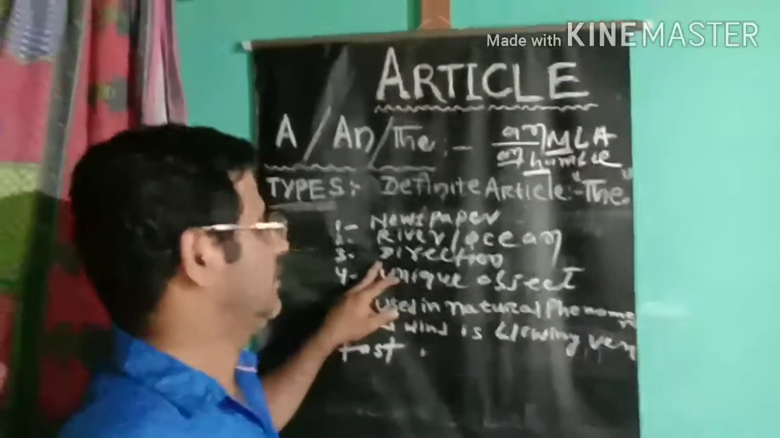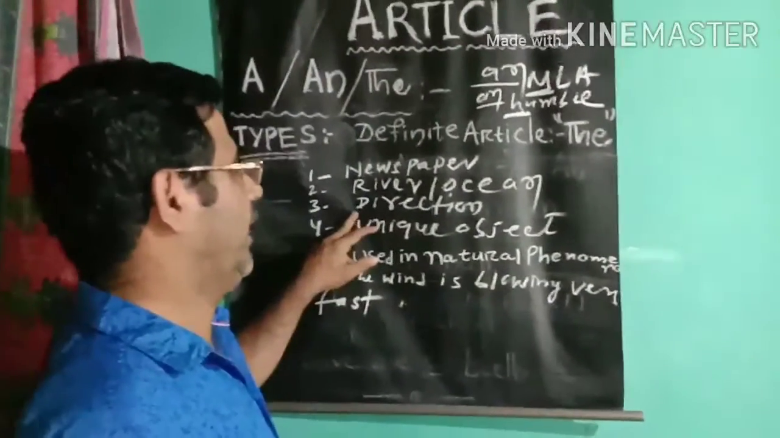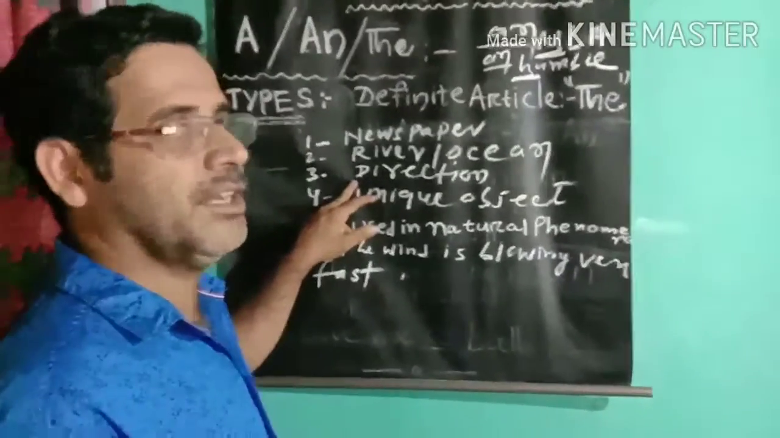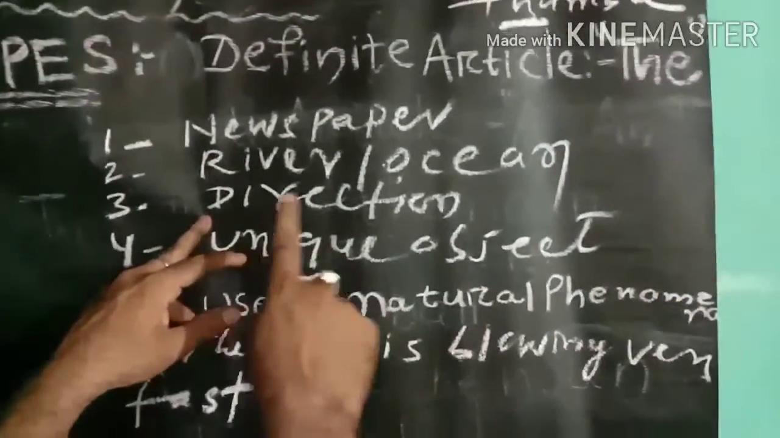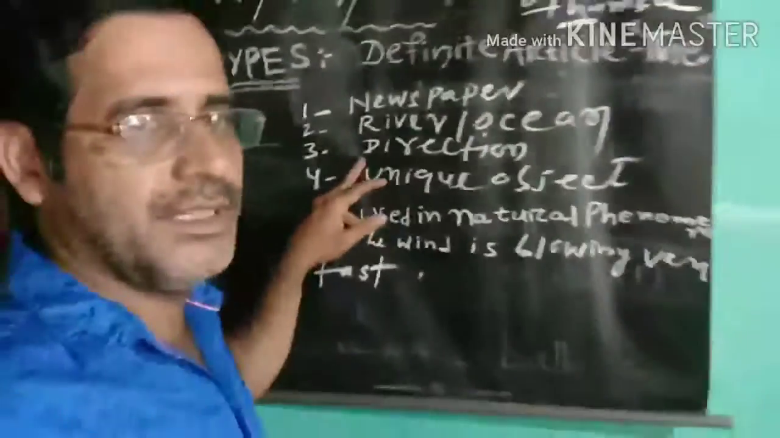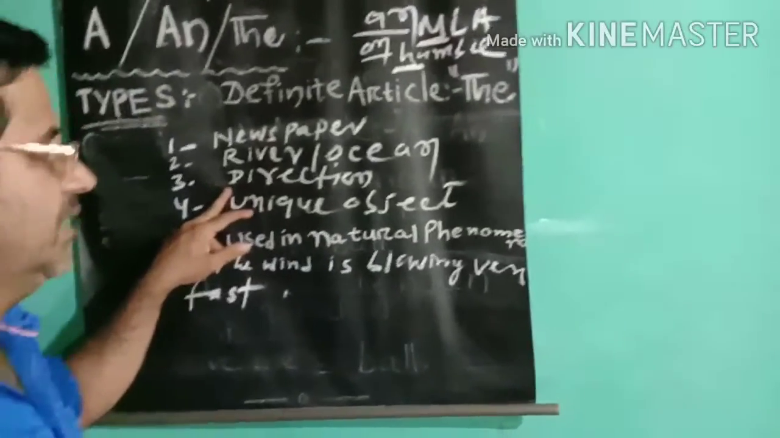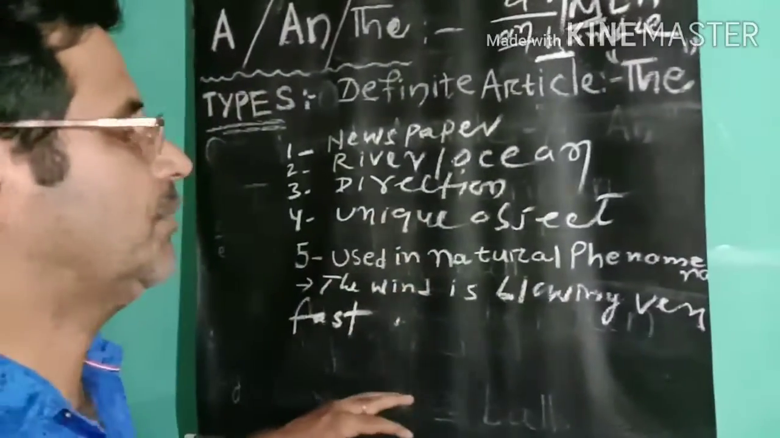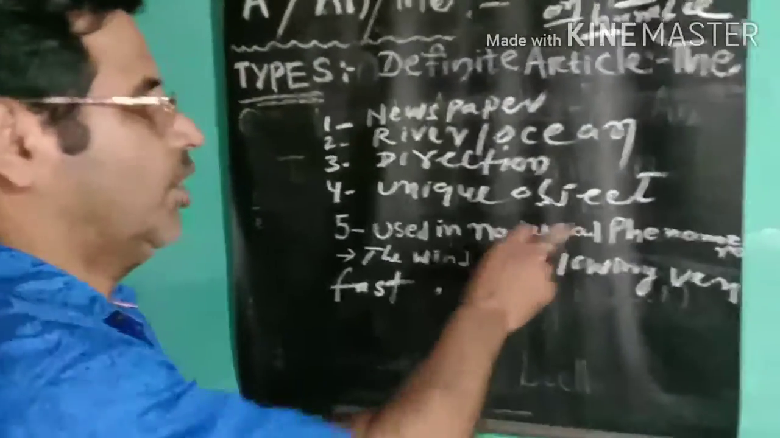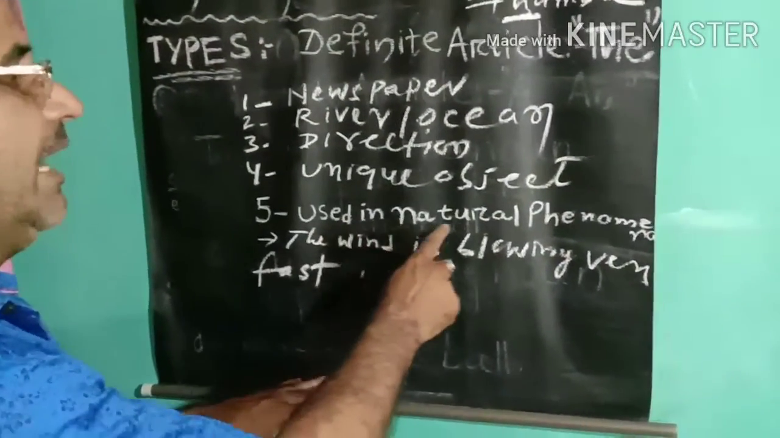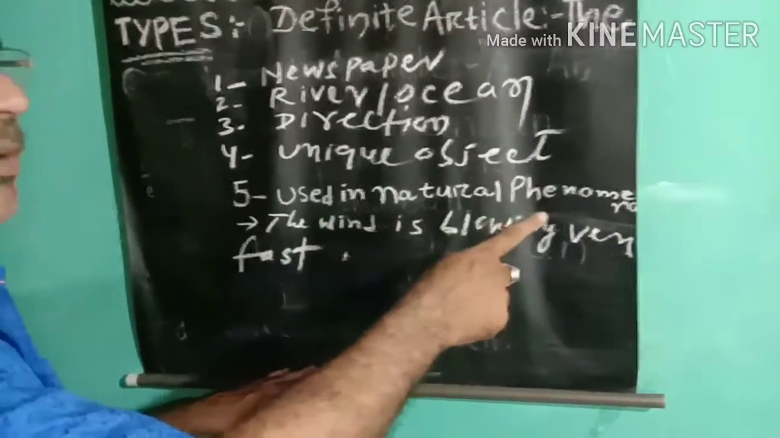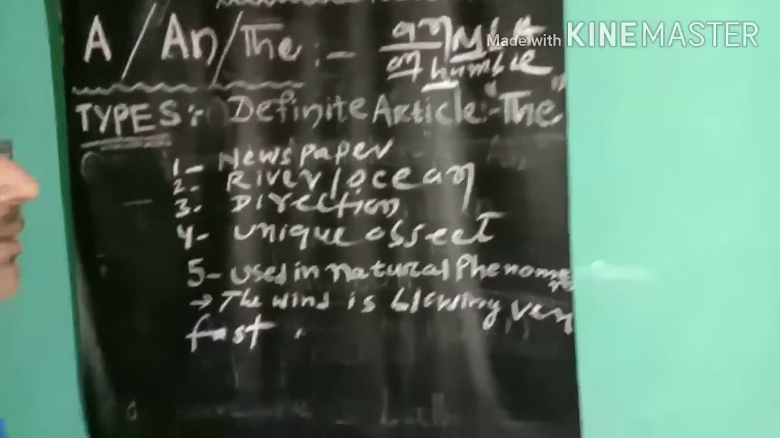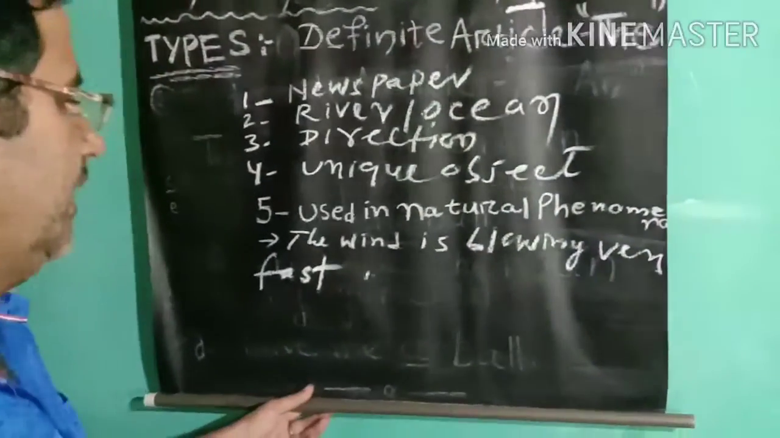Rule number 3 is before the names of directions. Before the names of directions we use the definite article the, like the north, the south, the west, the east, etc. Rule number 4, unique objects: the headmaster, the principal, the sun, the moon. Rule number 5, natural phenomena. Before natural phenomena we also use the definite article the, like